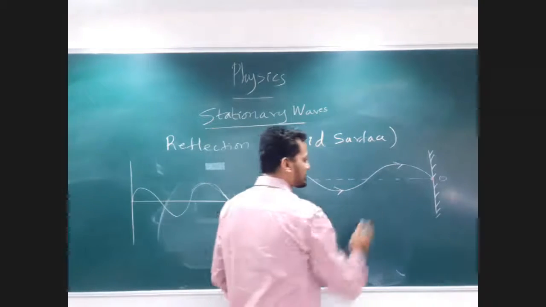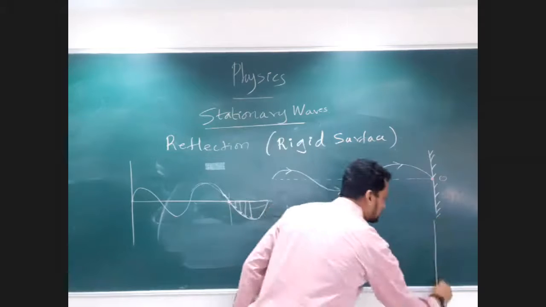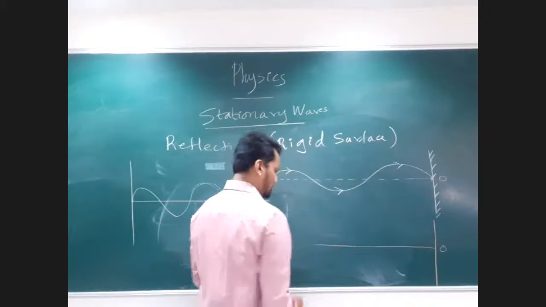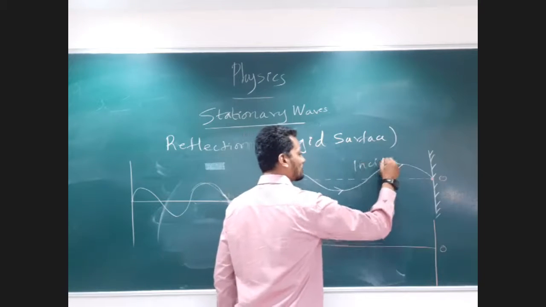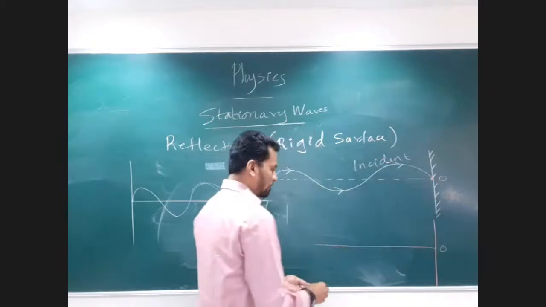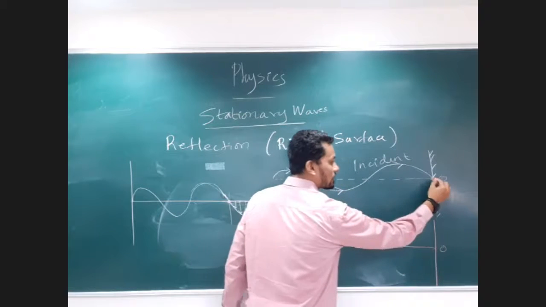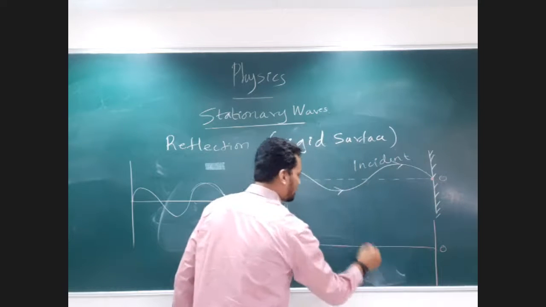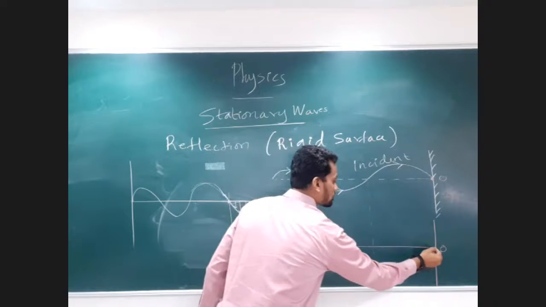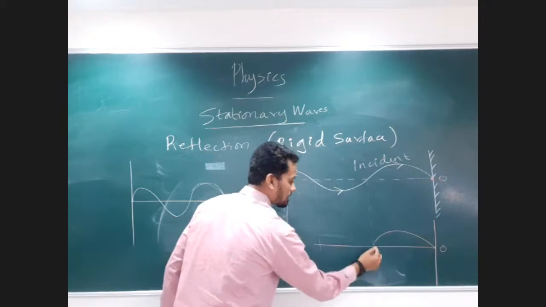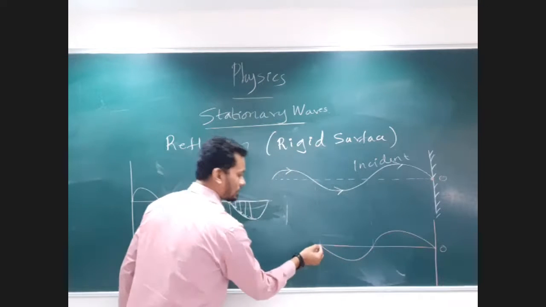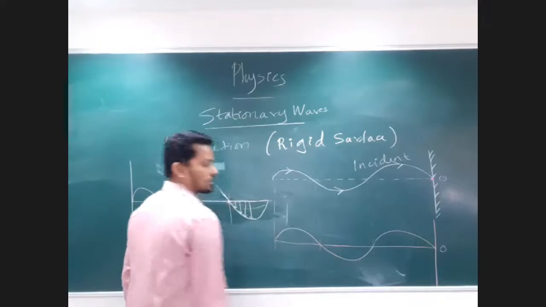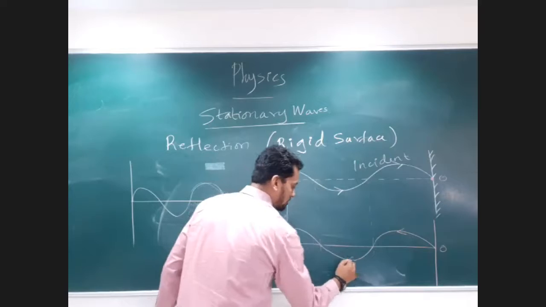So if this is my incident wave, and I draw from this end, which is O, my reflected wave will be something like this, because after this it should go downward, particles should vibrate in the downward direction, but no, the particles will be vibrating here also in the upward direction, so it goes something like this, and then it goes like this and comes up here. So this will be my reflected wave.